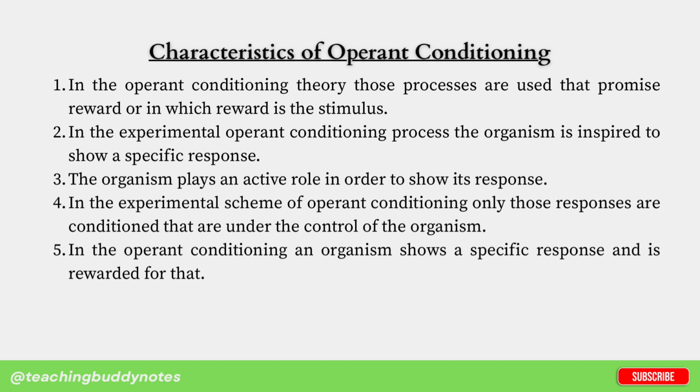Characteristics of operant conditioning. In the operant conditioning theory, those processes are used that promise reward or in which reward is the stimulus. In the experimental operant conditioning process, the organism is inspired to show a specific response. The organism plays an active role in order to show its response. In the experimental scheme of operant conditioning, only those responses are conditioned that are under the control of the organism. In operant conditioning, an organism shows a specific response and is rewarded for that.